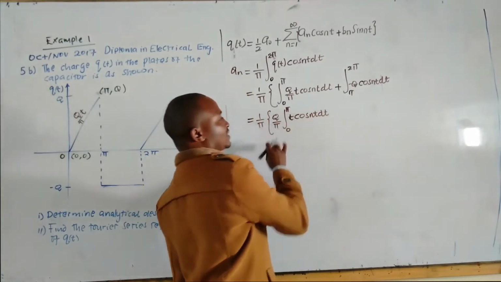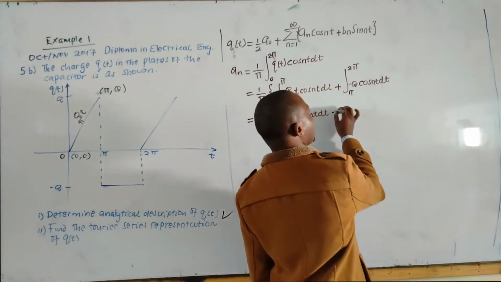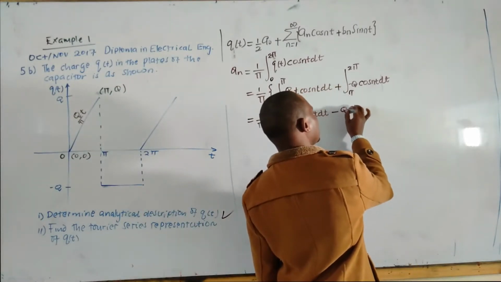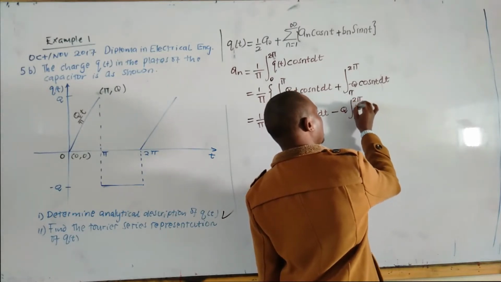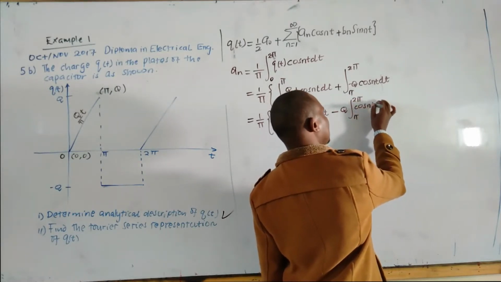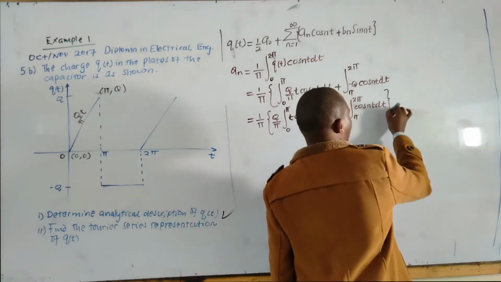That q over pi can work as a factor because it is still inside the integral sign. Minus here is negative q, integrate from pi to 2 pi, cos nt dt. Then we close that bracket.